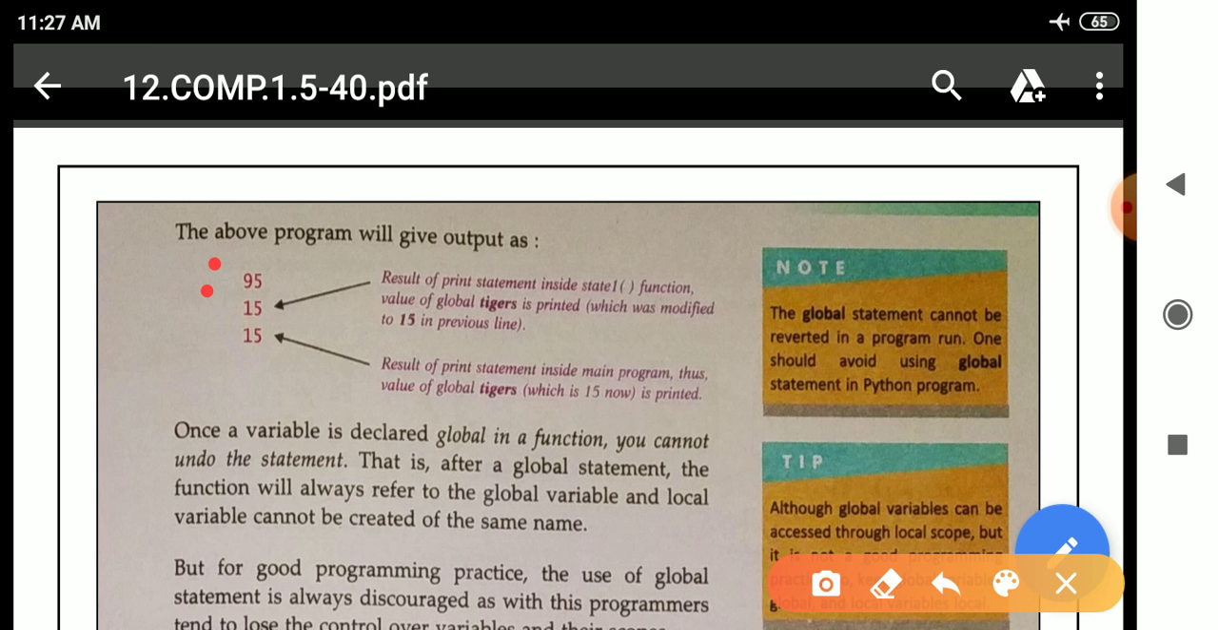And after that, the value which is present inside the function body is 15. And here the global statement is there. That is why the local variable value is converted to the global variable value. So at last we will get 15 also. Actually the global value is 95, but when it moves inside the function body, the value is 15, and due to the global statement the local variable value is converted to the global variable value. That is why we will get 15 at last.